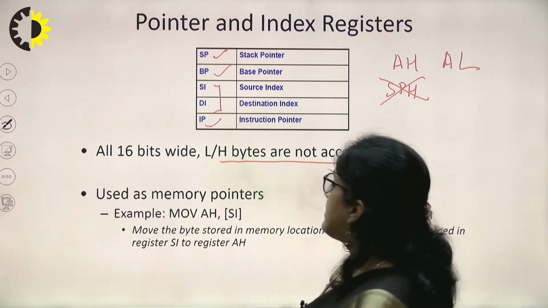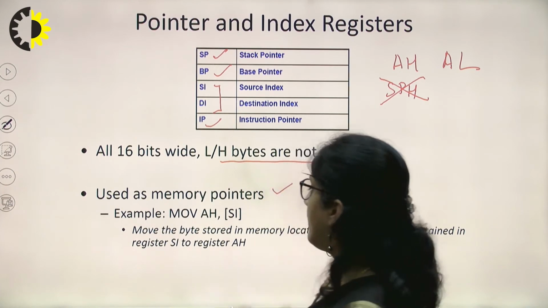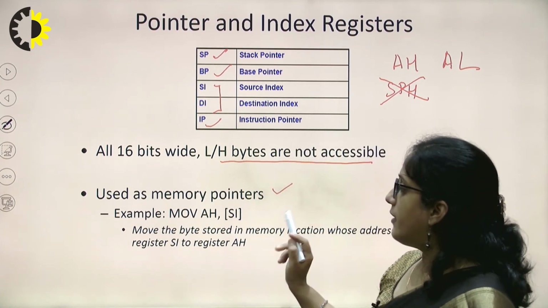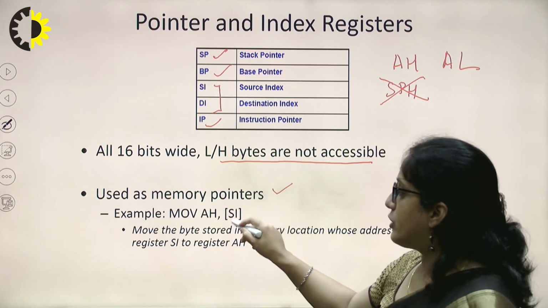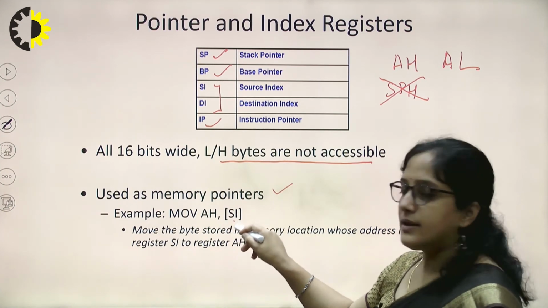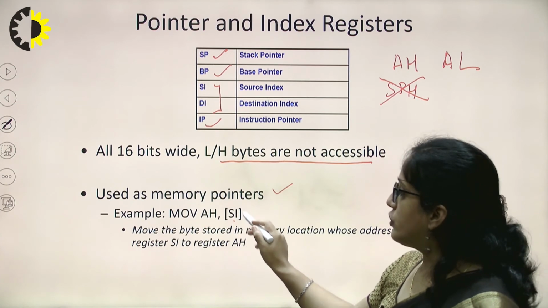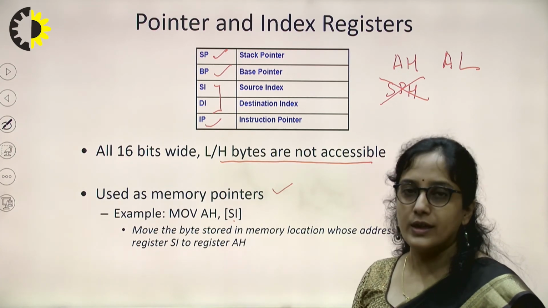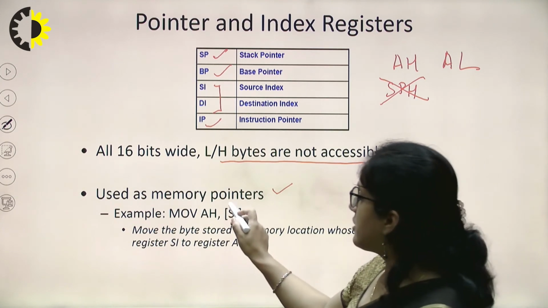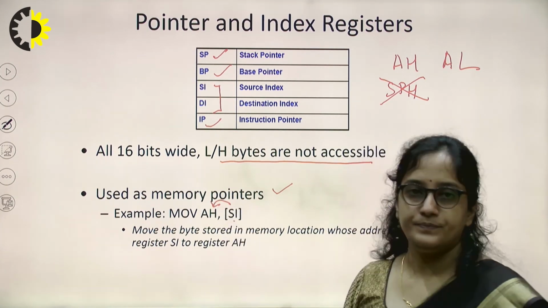We can use the stack pointer register as 16-bit wide only. It is used as a memory pointer. For example, if I have to point to some particular memory location, that address is stored in SI, then the content of that square bracket is shown like the content of memory location whose address is stored in SI is to be transferred to AH.